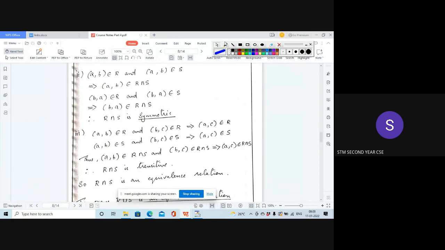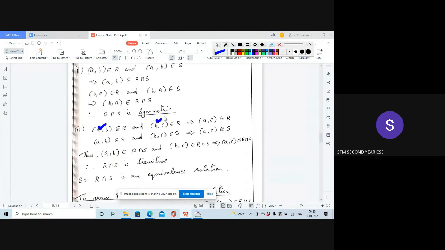So if (a, b) is an element of R and (b, c) is also an element of R, then it implies that (a, c) is also an element of R, since R is an equivalence relation, as given in the question. Likewise, for the intersection property, if (a, b) is an element of S and (b, c) is an element of S, then (a, c) is an element of S.